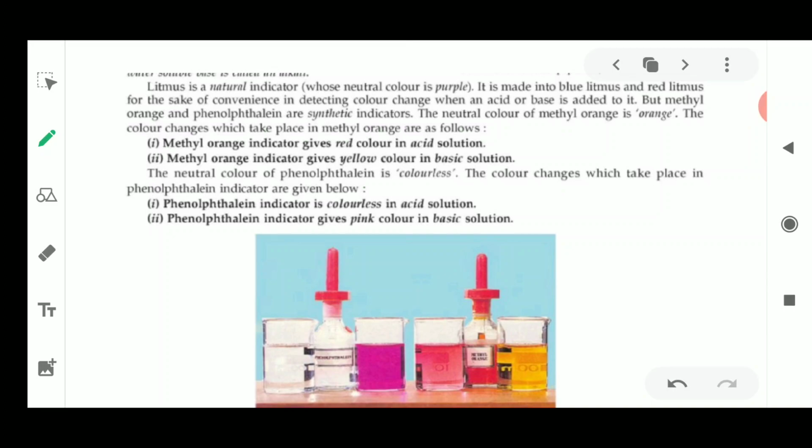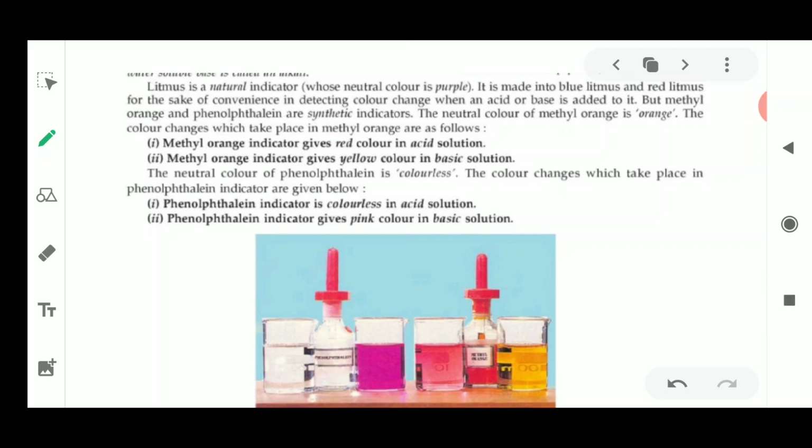Now, litmus is a natural indicator whose color is purple. It is made into blue and red litmus for the sake of convenience, so that by seeing the color of the litmus paper, it can be indicated which solution has to be tested with which type of litmus paper.